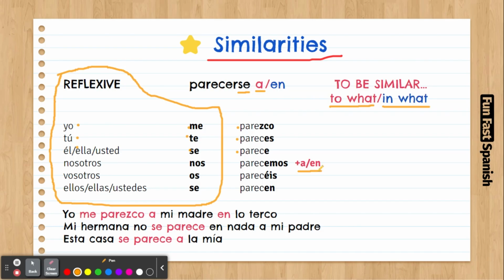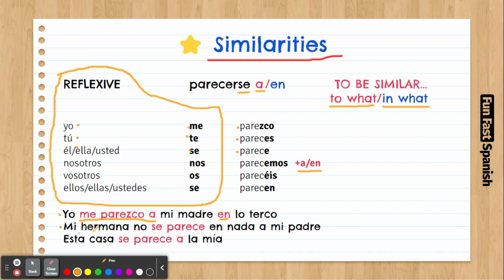You can say you are similar to me in so many ways. So let's have a look at these examples here. Yo me parezco a mi madre en lo terco. It's like I am similar to my mother. I am similar to my mother in the way she's stubborn.